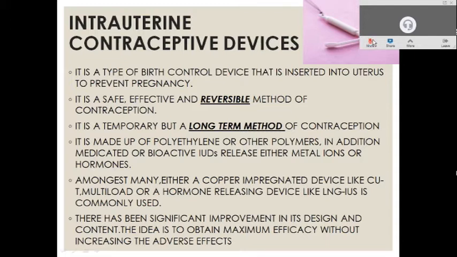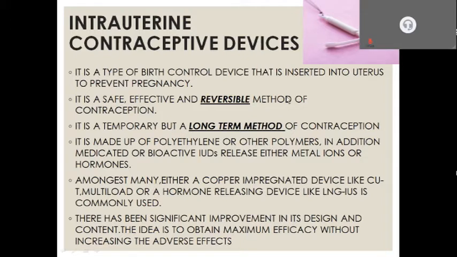It is made of polyethylene or polymer. In addition, medicated or bioactive IUDs release either a metal ion or a hormone. Amongst many, either a copper-impregnated device like Copper T, Multiload, or a hormone-releasing device like the levonorgestrel intrauterine system is commonly used. There has been significant improvement in its design and content. The idea is to obtain maximum efficacy without increasing the adverse effects. This device does not require replacement for a long period of time and does not interfere with sexual activity.